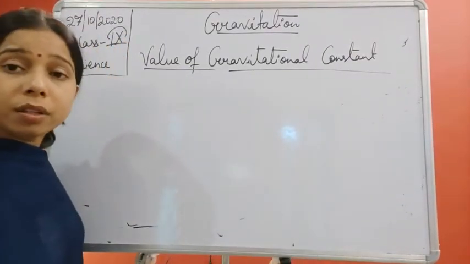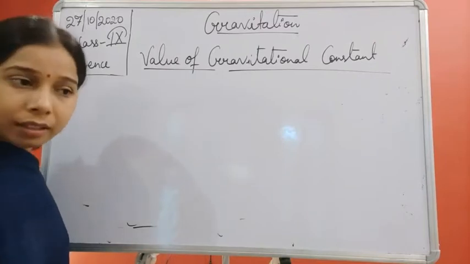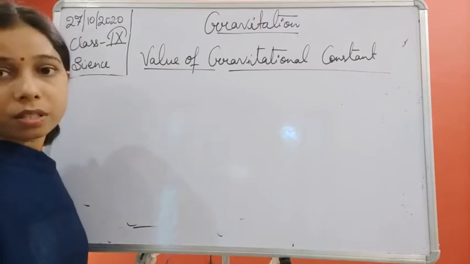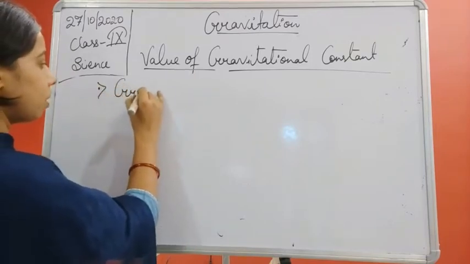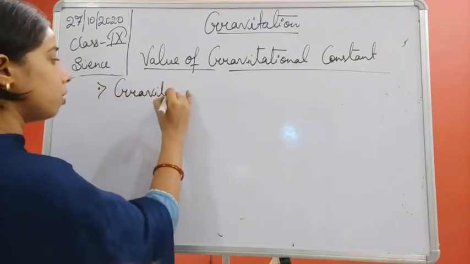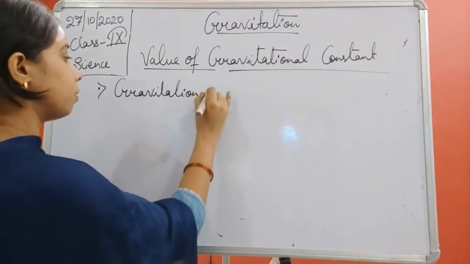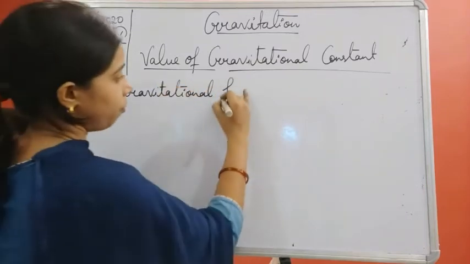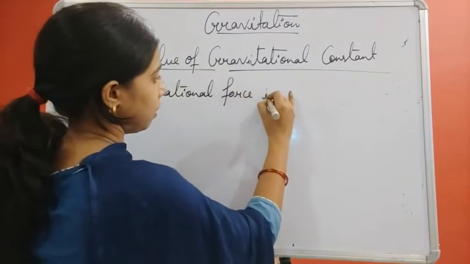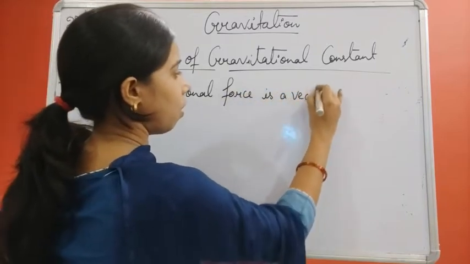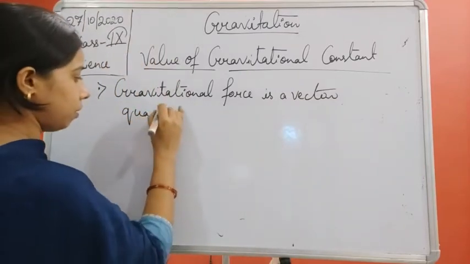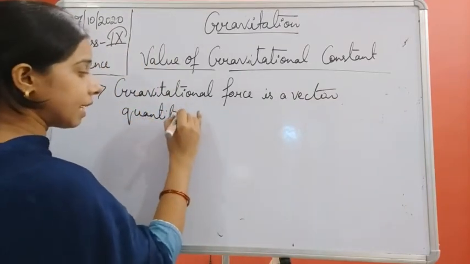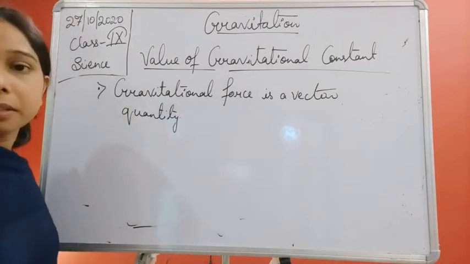Now, is gravitational force a vector quantity or a scalar quantity? We will say that gravitational force is a vector quantity, because it is exerted in a certain direction.